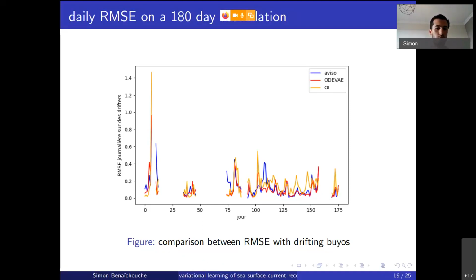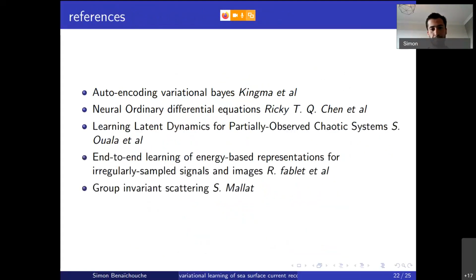But what is interesting is that in terms of in situ data, we are able to recover structures quite well, even in a low-dimensional setting, and we still have an improvement over optimal interpolation when looking at generalization capacity. About 20%. Thank you very much.